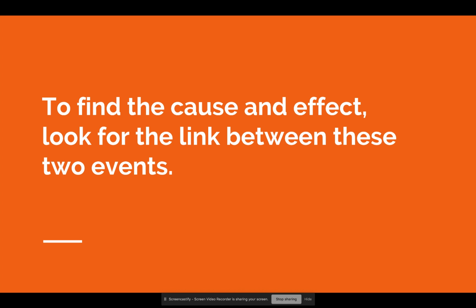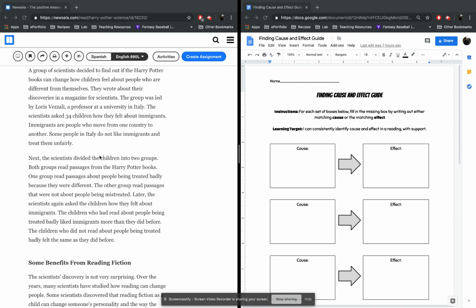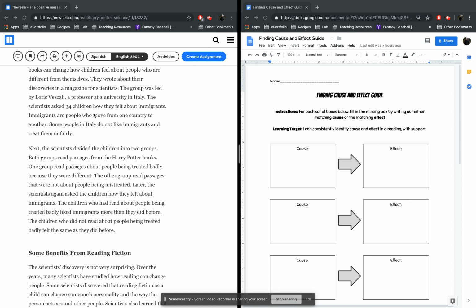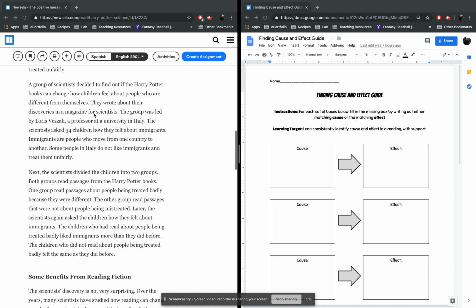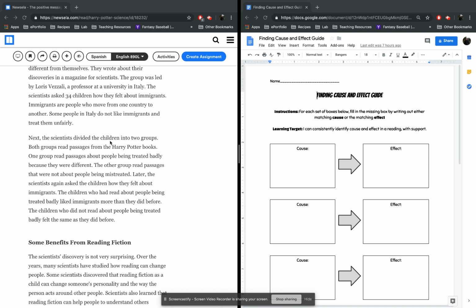Okay, so now what? Well, to find cause and effect, we need to look for the link between these two events. So we need to look for the link between the children having negative attitudes toward immigrants versus now having better attitudes. Okay, so let's go back to our reading. Well, what's the link? Obviously this reading's about Harry Potter, so probably it has something to do with that. But let's actually take a look at this paragraph where they really describe that change. So I'm going to reread it quick.